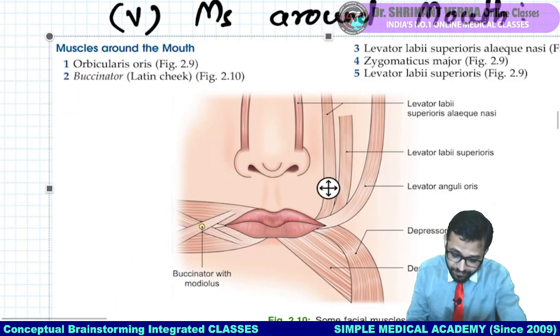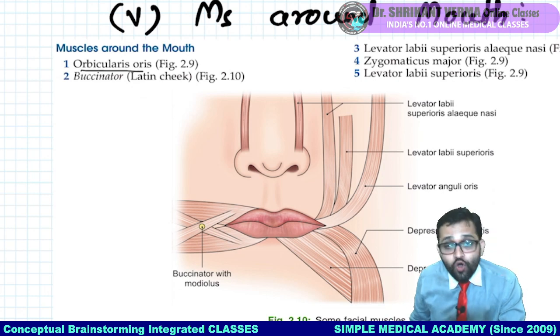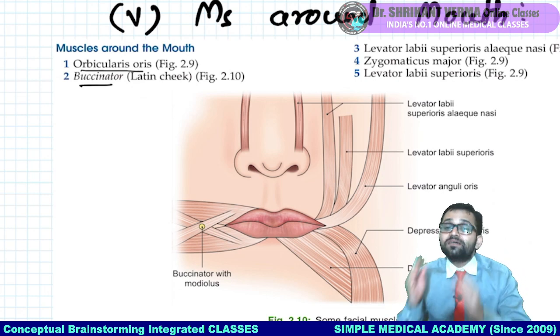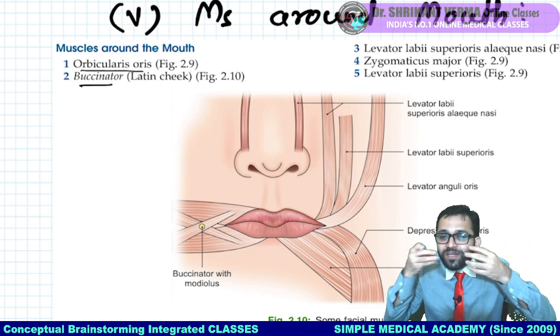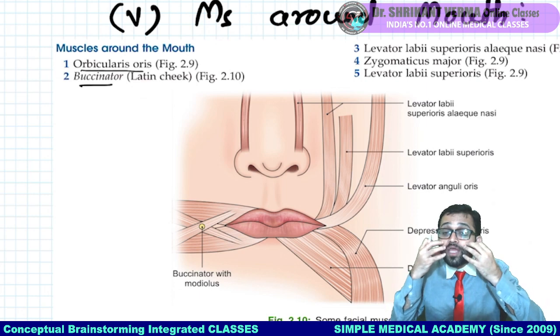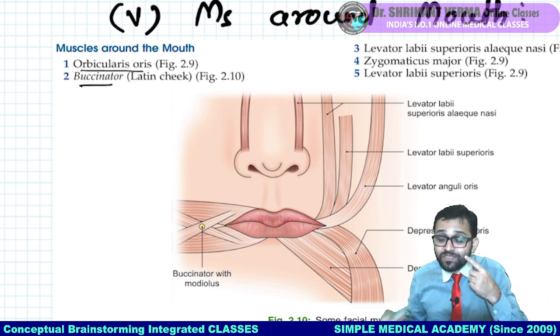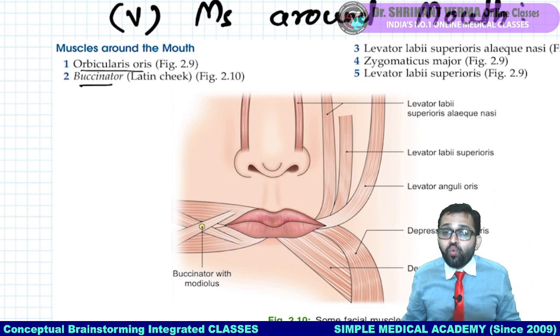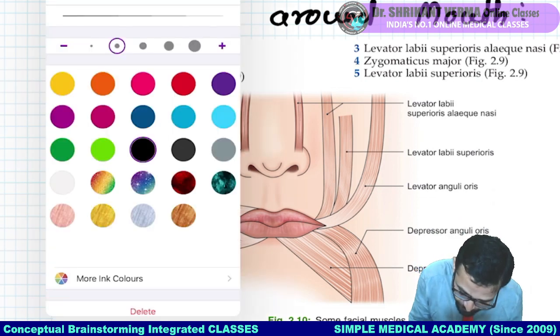Okay, see here, there is our orbicularis oris. Yes sir, we had seen there is a buccinator, one muscle over the buccal region here. When this muscle contracts, it helps in air filling activity. And when this muscle contracts, there is the whistling. So again this is your question: which muscle is known as the whistling muscle?